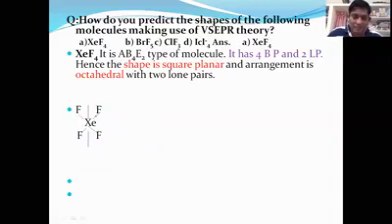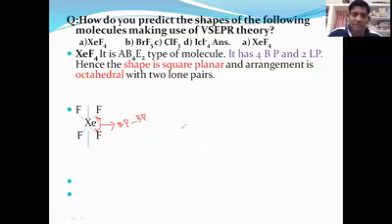The first category of repulsive forces is bond pair with bond pair. What is this? This is a bond pair, and that is also a bond pair. This type of repulsive force I am calling bond pair and bond pair repulsive forces, or bond pair repulsion.